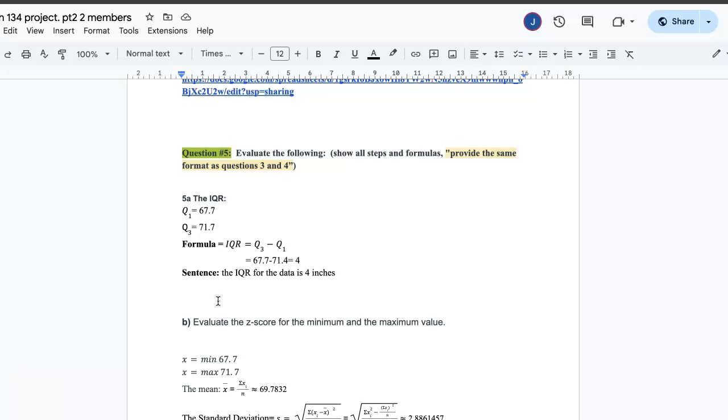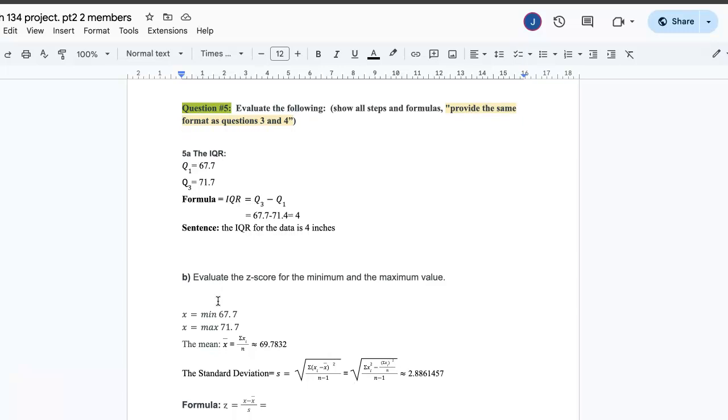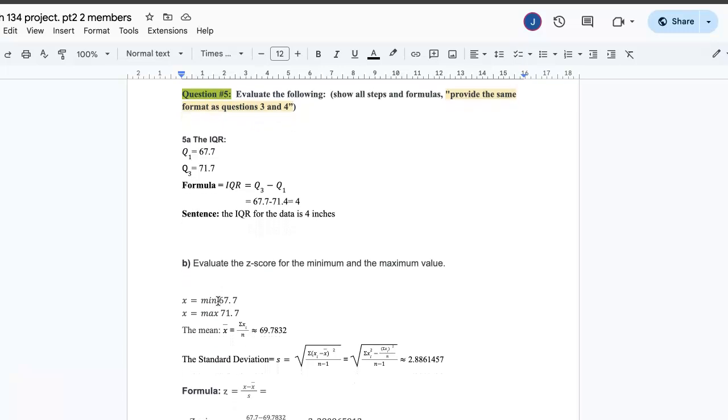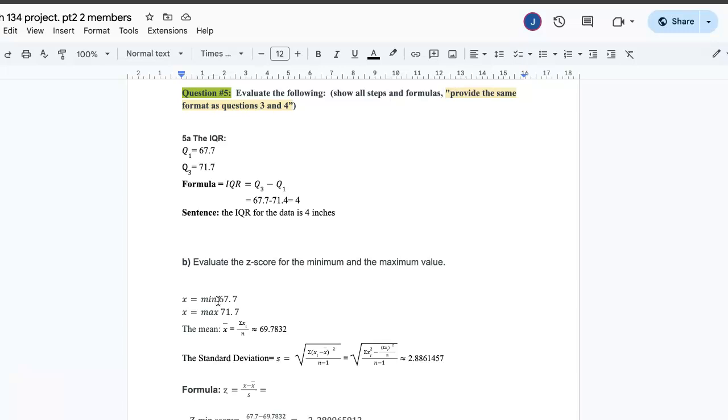Now, our third quarter was 67.7. Our quarter one was 71.4, which gives us a total of IQR equals 4 inches. Now, the second part of this question 5: evaluate the z-score for the minimum and the maximum values.